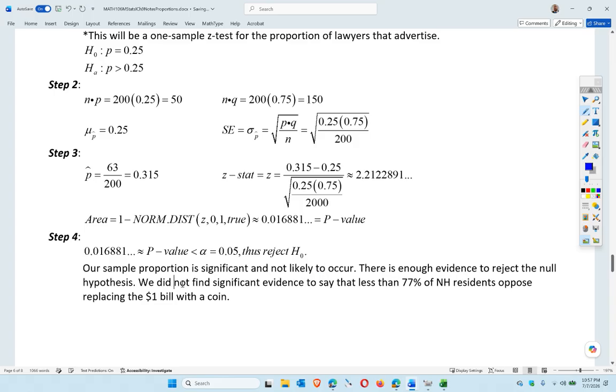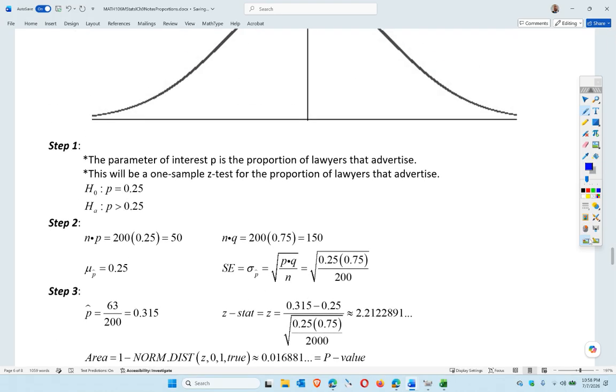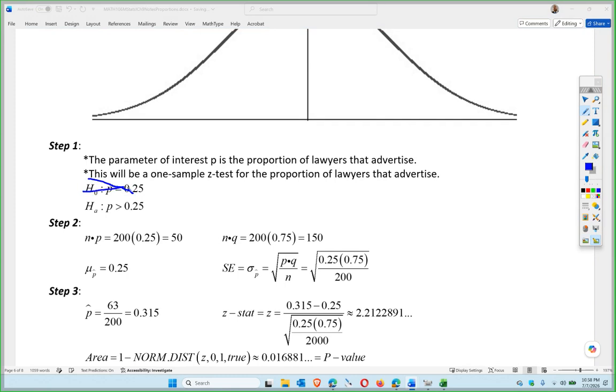We did find significant evidence to say that Manchester lawyers advertise more than the national average. Okay, so that's our statement in context, basically. So we rejected the null because we found significant evidence. We ended up in that shaded region, so we believe the alternative hypothesis. So we found enough evidence, essentially, is the way that works.